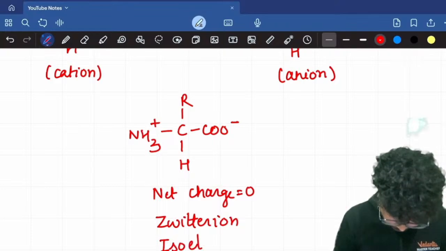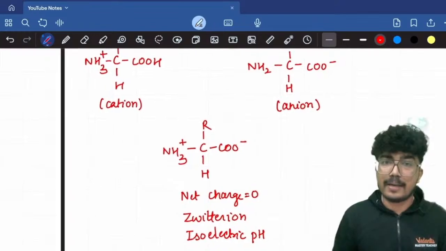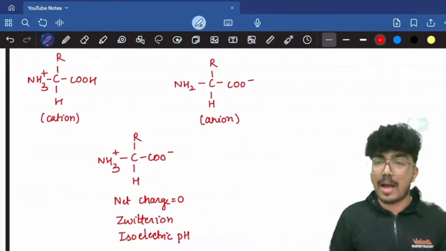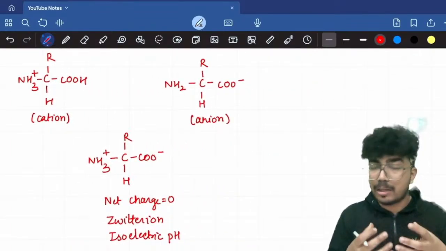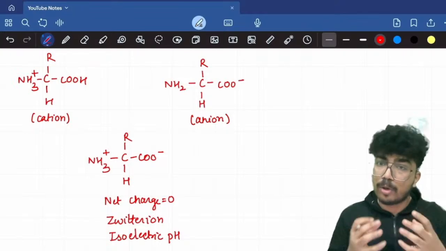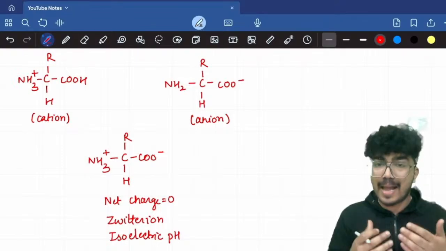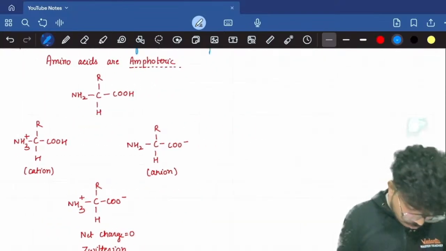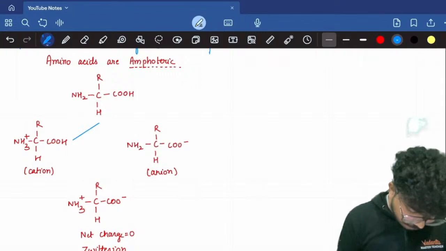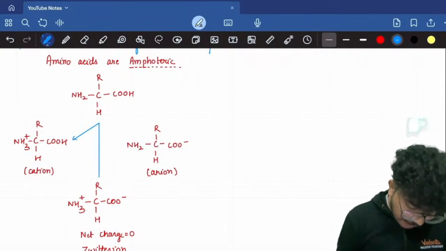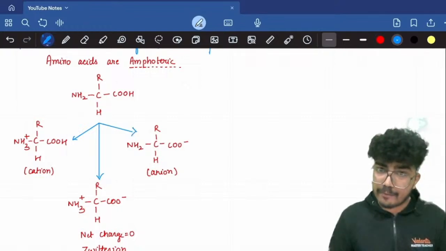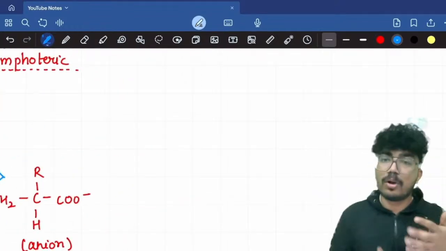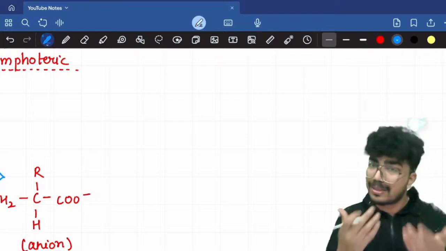Isoelectric pH or isoelectric point, right? The pH at which the amino acid has overall zero charge or no charge, that pH is called the isoelectric point. Now this I have told you about the amino acids, but what about the proteins? Proteins are again amphoteric in nature. So at the physiological pH, now what's the physiological pH? That is 7.4.